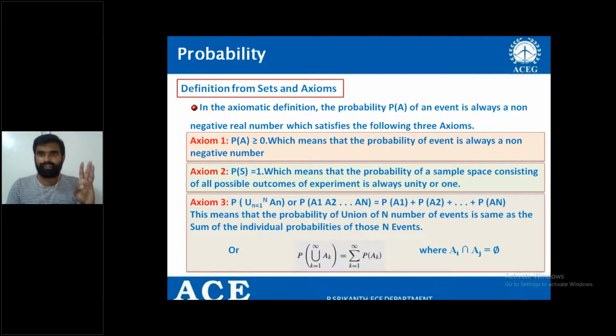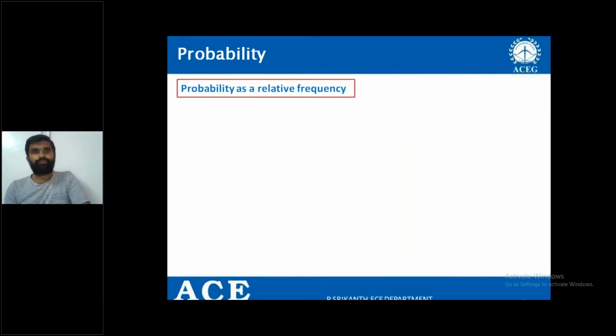So the three axioms are: the probability must be a non-negative value while defining the probability; the sample space must consist of all the possible outcomes; and if you define the events in an experiment, the probability of union of all the events must be equal to the sum of all the individual probabilities of individual events, right?